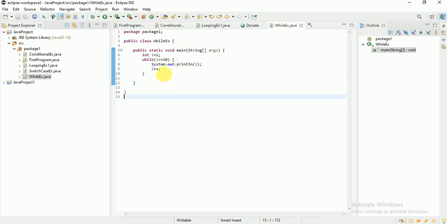So for example, if I want to increment by 2, then very simple, you can give i equal to i plus 2. At a time it will increment by 2.